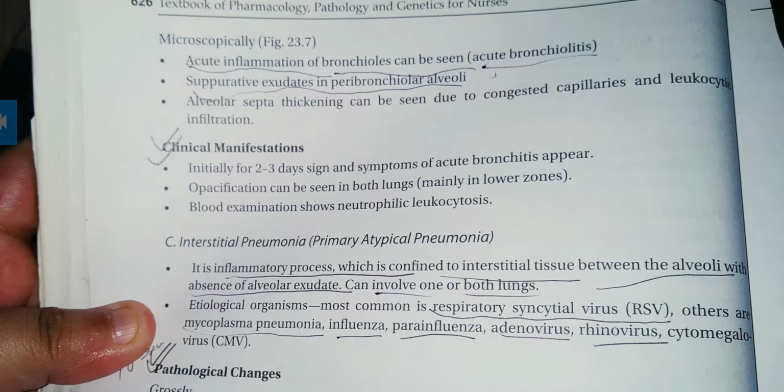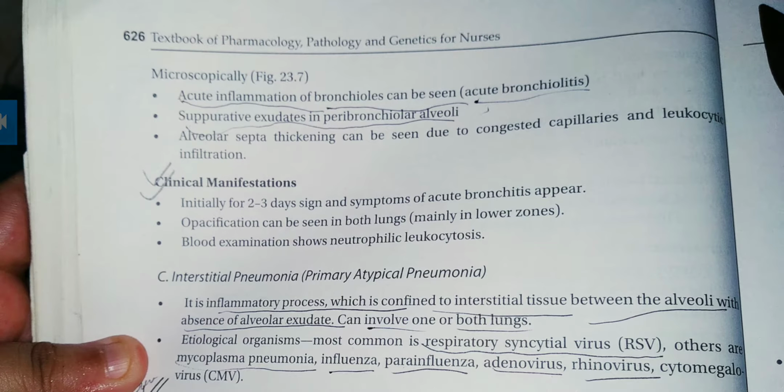Then microscopically, acute inflammation. In the previous type the inflammation was not there, but here microscopically acute inflammation of bronchioles can be seen, which is also called acute bronchiolitis. Then suppurative exudates in the peribronchial alveoli. In the peribronchial region of alveoli, the suppurative exudates, means pus, can also form.